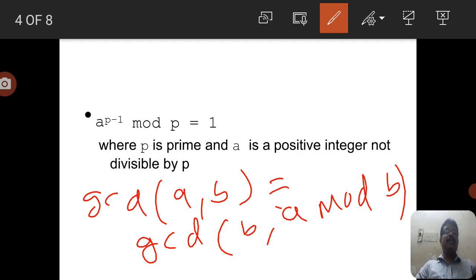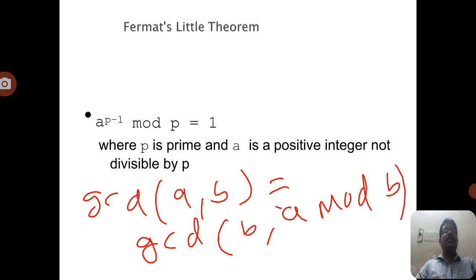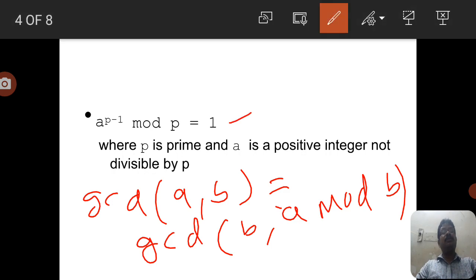Now coming to Fermat's theorem, Fermat's theorem plays a prominent role in public key cryptography. He stated that if A and N are relatively prime, then A power p minus 1 is congruent to 1 mod p. That is, 1 is the remainder when we divide A power p minus 1 by p.